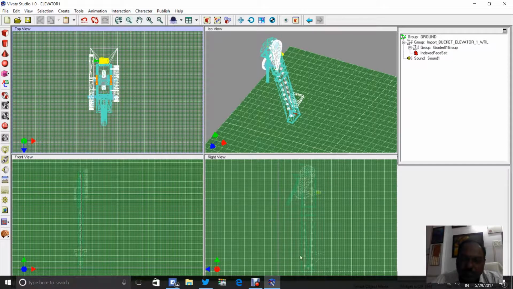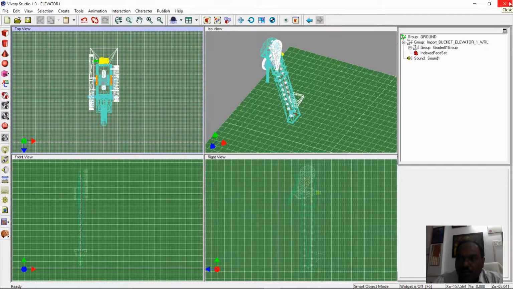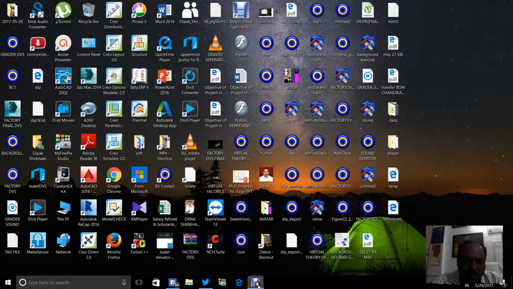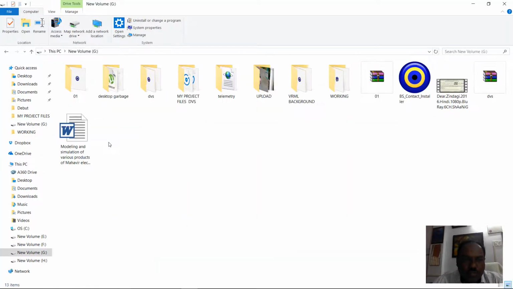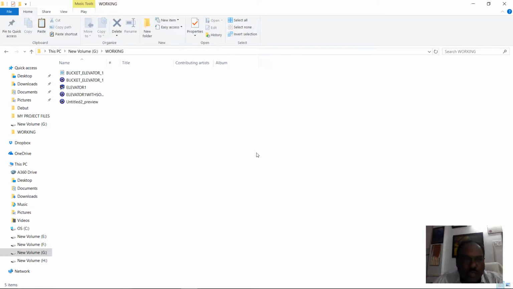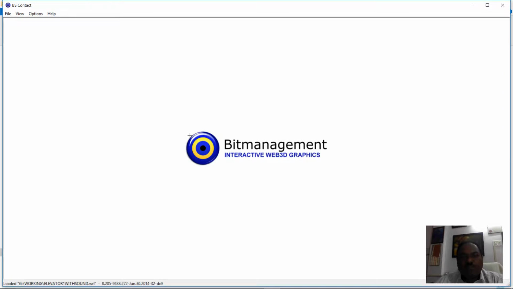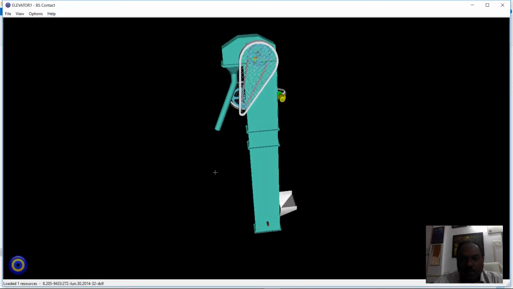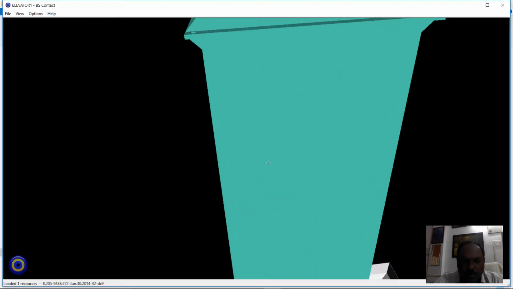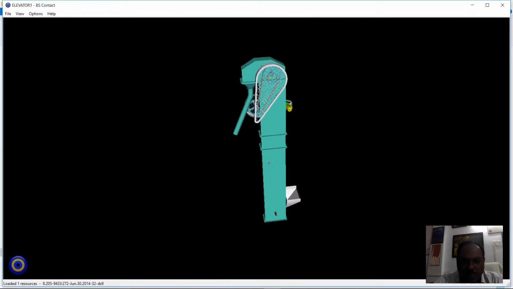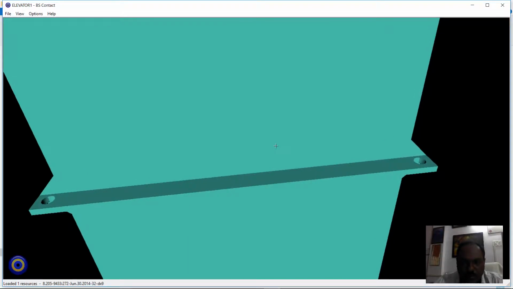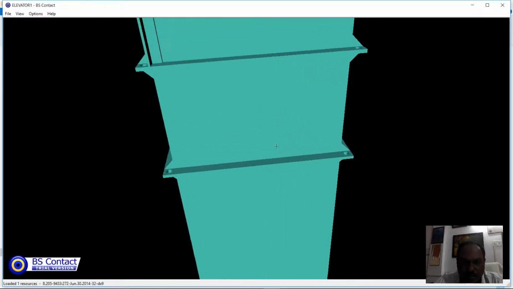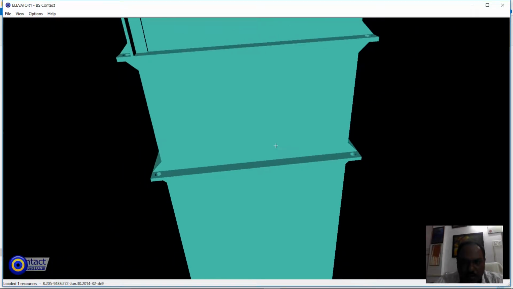So now let us check our file and see how it is working. We'll go to the G drive, and there is the working directory. This is the file elevator 1 with sound. Let us open this file. As we go near the elevator, we can hear the sound.